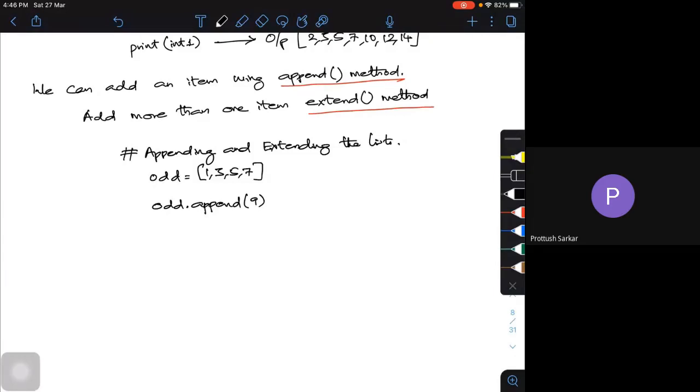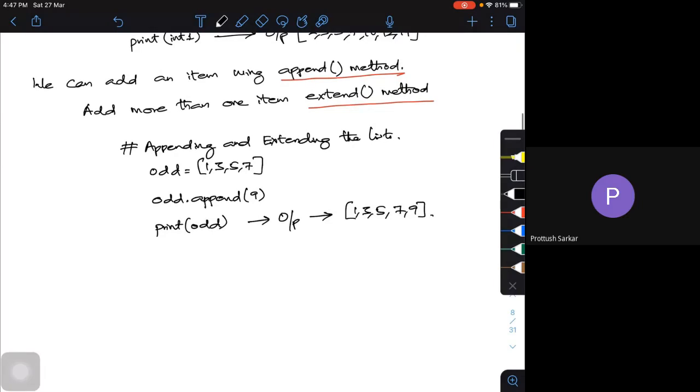After 7, 9 is getting added to your odd list. So now if I try to print odd, what will be my output here? My output will be 1, 3, 5, 7, and 9. So I'm going to use the append function to add a single element. Now I will show you how to add more elements using extend.